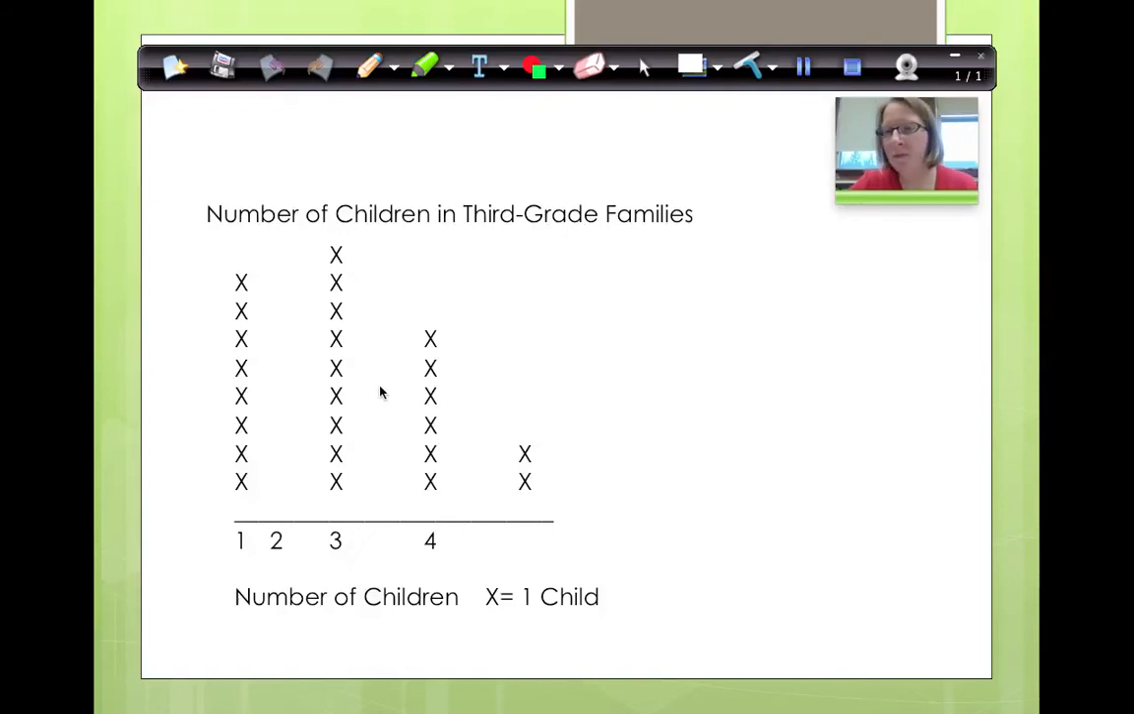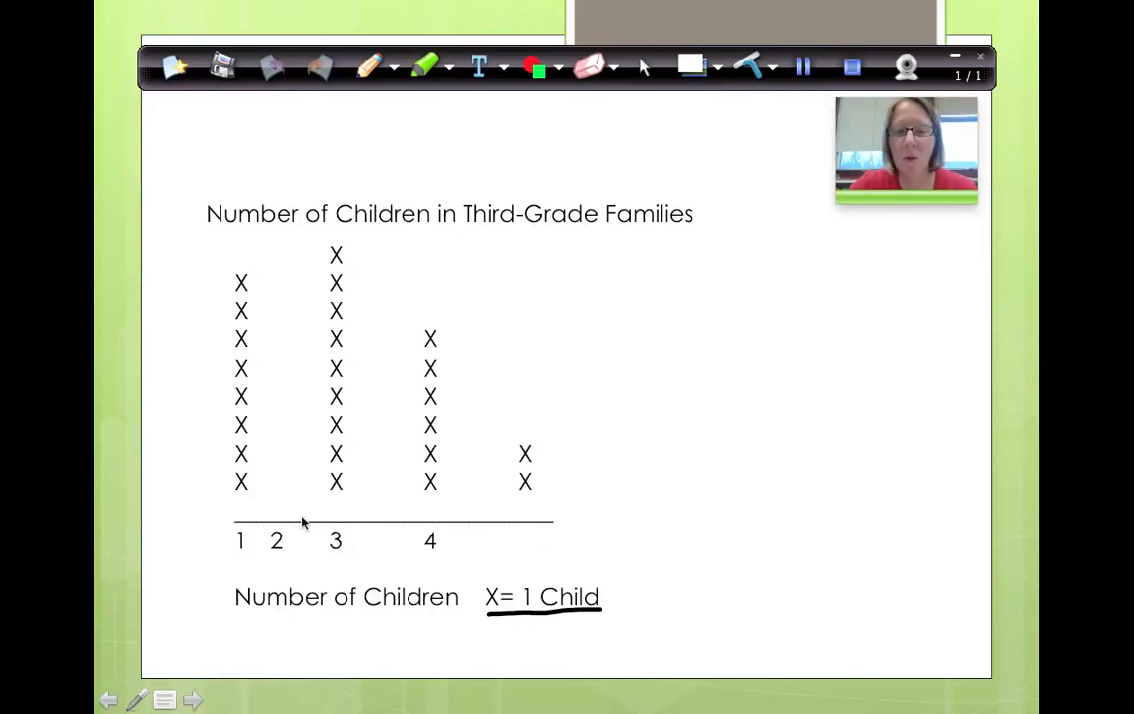Alright, first things first, this is called a plot graph. So instead of using lines or bars, we're using X's to plot. Okay? Now, just by looking at this, you notice that you need to check out the scale. What is our scale? What is each X worth? Each X is worth only one child, so that means that we're going to count. We don't have to skip count. We don't have to multiply. We can just count.